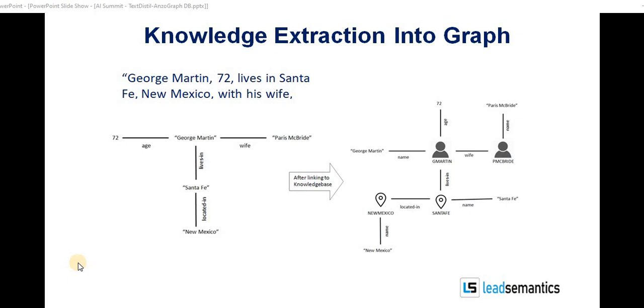After the linking phase, entities receive a unique ID in the form of a URI or Universal Resource Identifier, which is a W3C standard, and the complete fact graph is formed ready to be populated into the RDF database.